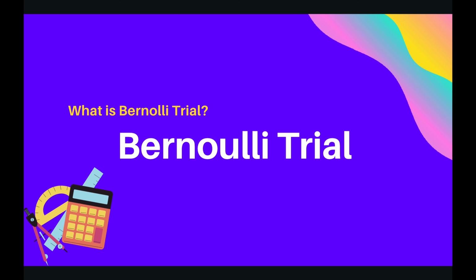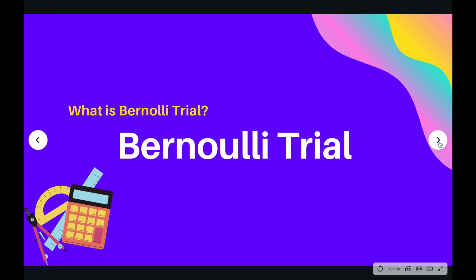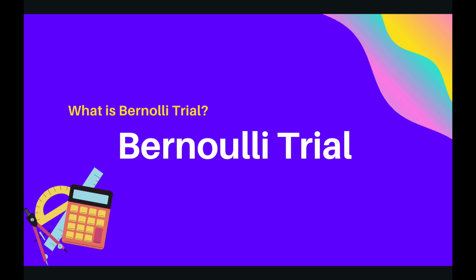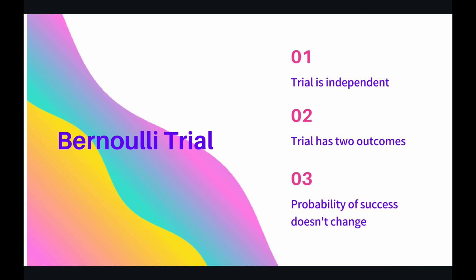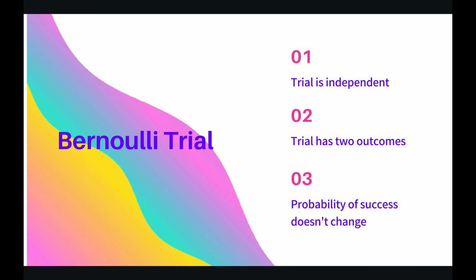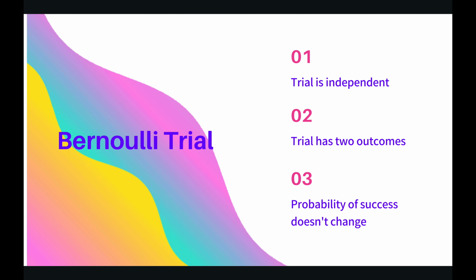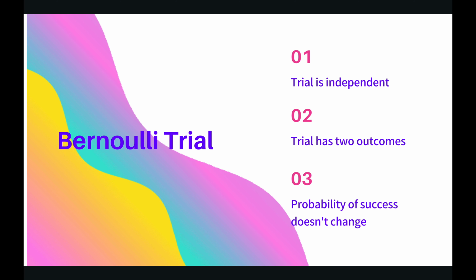Now, let's introduce the idea of a Bernoulli trial. A trial is just some random experiment, like flipping a coin or drawing a card. A Bernoulli trial is a fancy way of saying the following conditions hold. First, the trials have to be independent. Secondly, each trial must have only 2 outcomes. Finally, the probability of success is the same for every single trial.